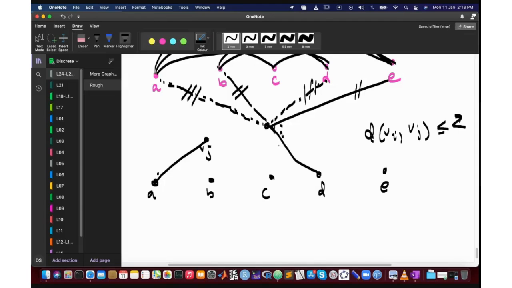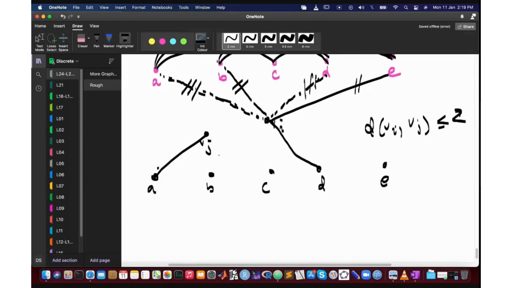Now let's consider the other pair, B and E. In that case one of them must be connected to B and the other one connected to E, otherwise we would be done. So there are two possibilities for which one is connected to B and which to E. But for now let's assume that Vj is connected to B and Vi is connected to E.